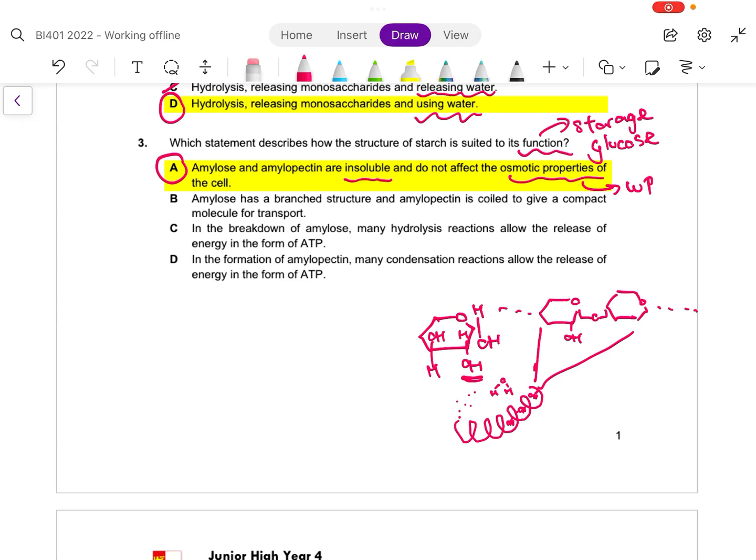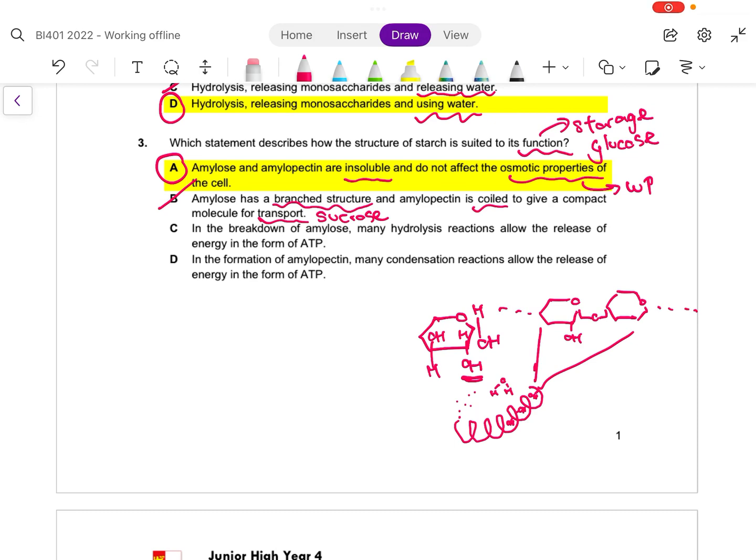But let's look at the other options, B, C, and D. Amylose has a branched structure, and amylopectin is coiled to give a compact molecule for transport. What's wrong with this statement? Amylose is not branched. In fact, it's only helical, but there aren't any branches coming out. Amylopectin, while it is coiled, is not for the purpose of transport. What is transported in plants is sucrose. Starch, such as amylopectin or amylose, is too big, very hard for transport, better for storage. So B is out.